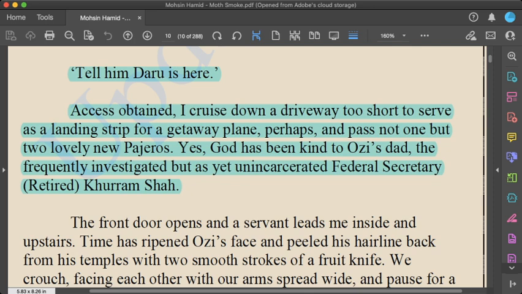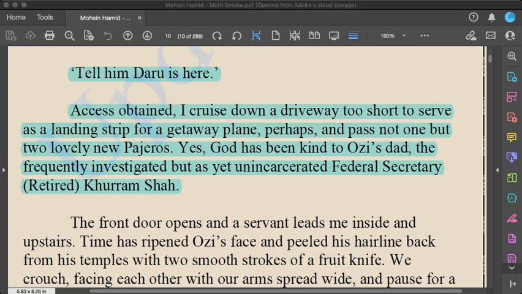Access obtained. I cruised down a driveway too short to serve as a landing strip for a getaway plane, perhaps, and passed not one but two lovely new Pajeros. Yes, God has been kind to his dad, the frequently investigated but unincarcerated federal secretary retired Khurram Shah.